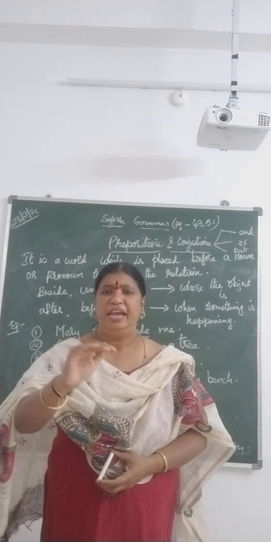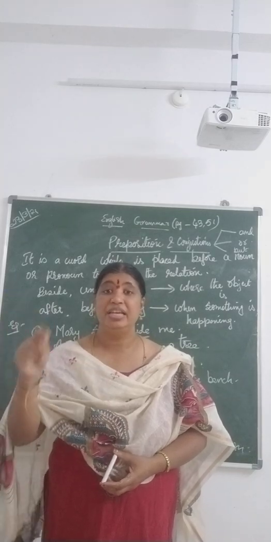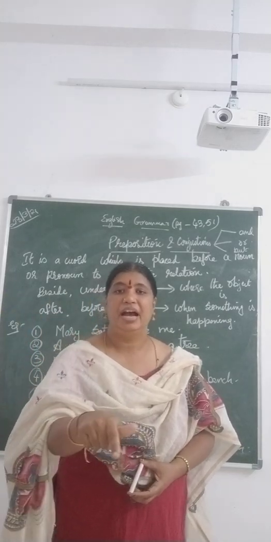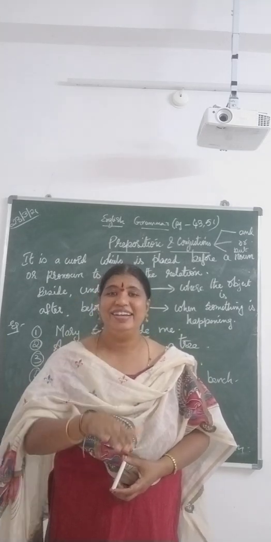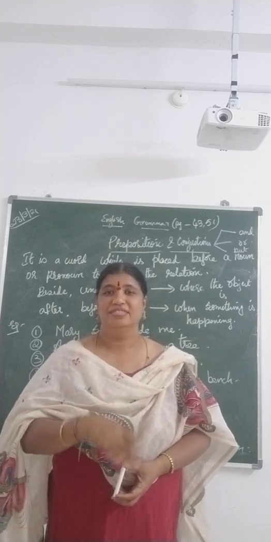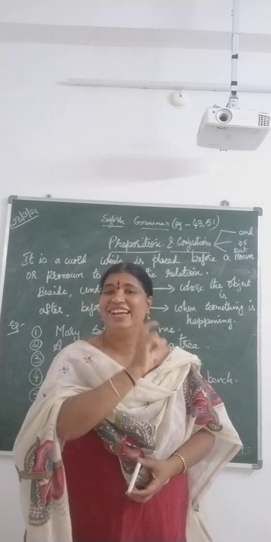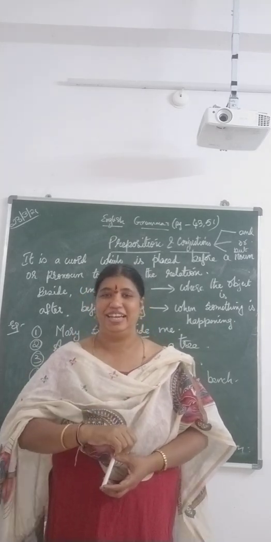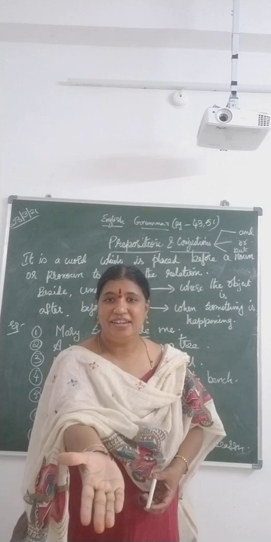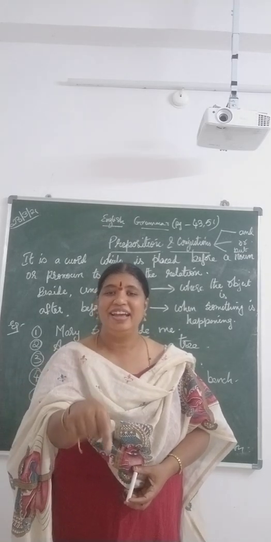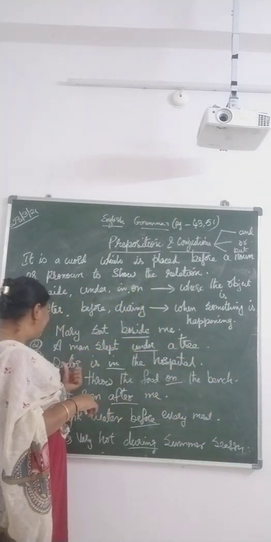Generally small children, your age, first, second, third classes, they do something, scribble something, and come and hide somewhere. Where do they hide? Under the table, under the cot, under the bed. You do it, right? Yeah, I know, children. So there the word under is a preposition. Your sister will tell, Mama, my brother is under the table. So under is a preposition. Understood now? Now, let's go to the next one.